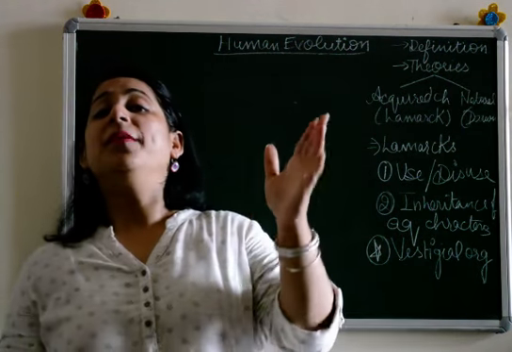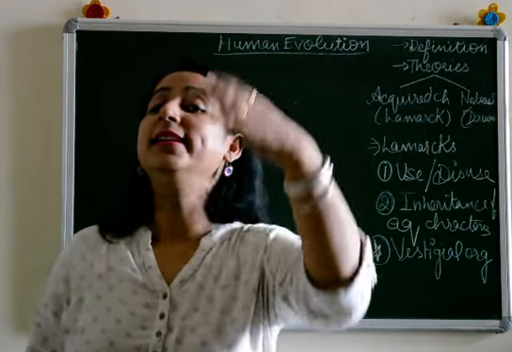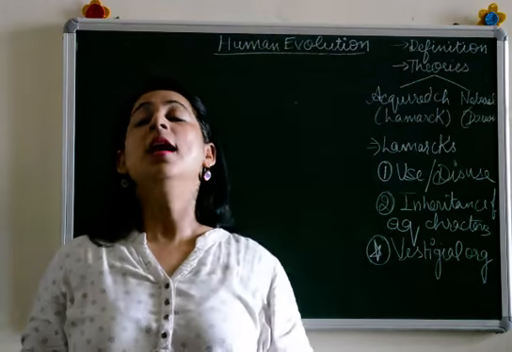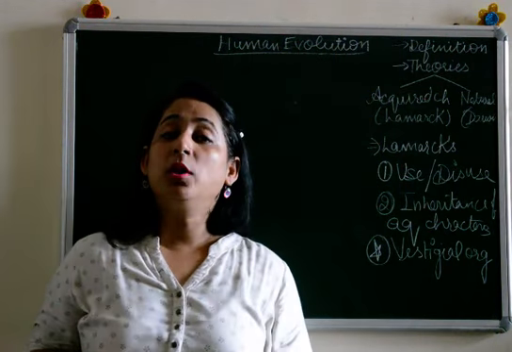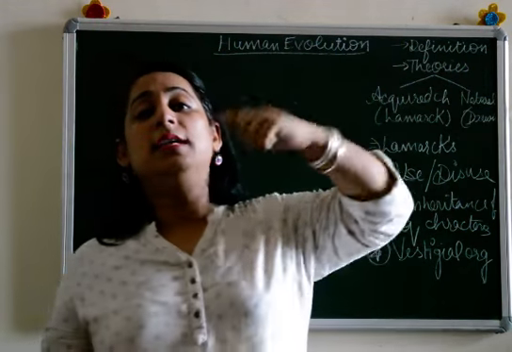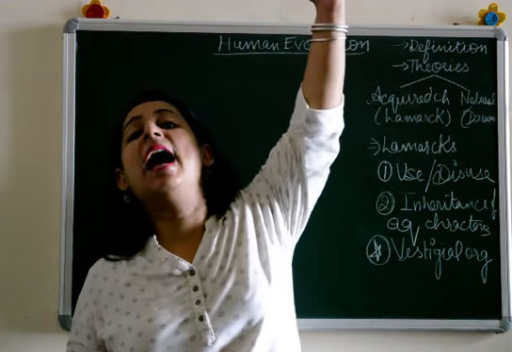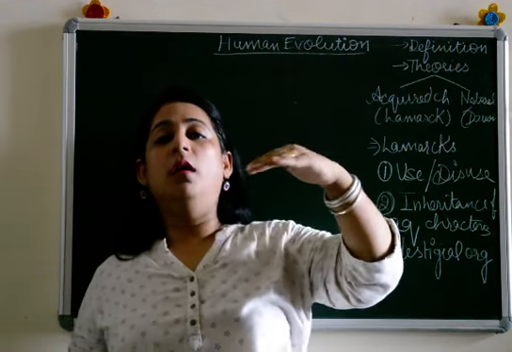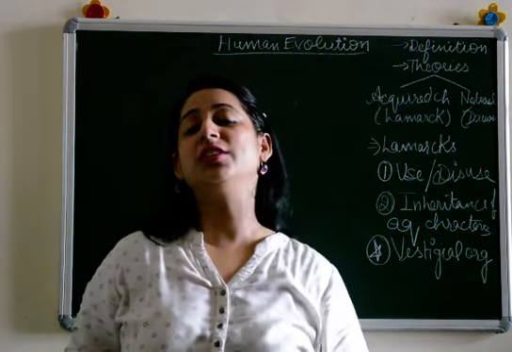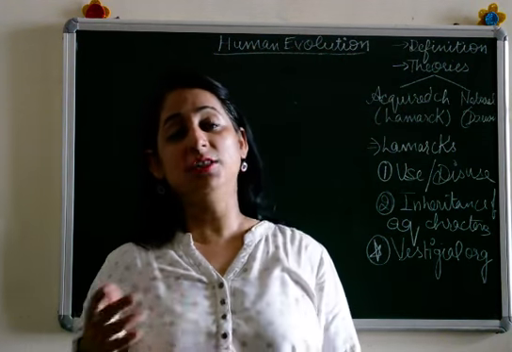Now, he stated that giraffes earlier didn't have that long neck. They were normal animals with those short necks. But what happened? The land vegetation started dying off, and now the leaves of the plants were gradually increasing in height. The leaves were there on the lower part of the tree, then the middle layer and all. Gradually the vegetation started changing. The amount of vegetation or the type of vegetation started changing.